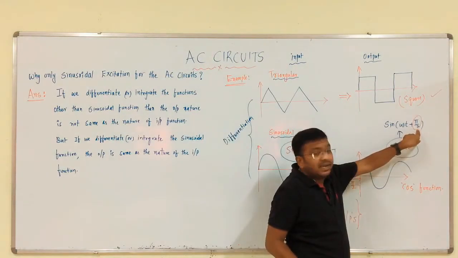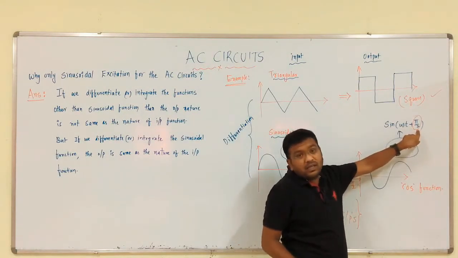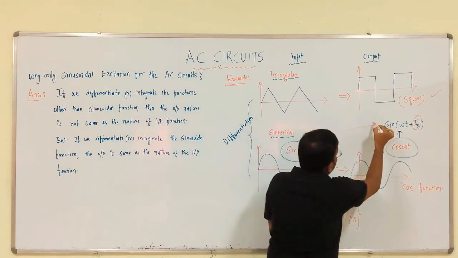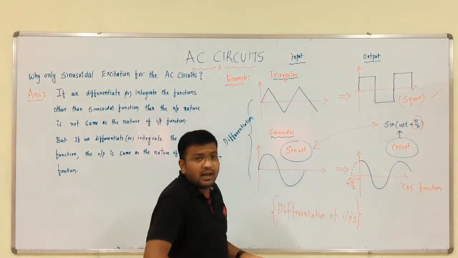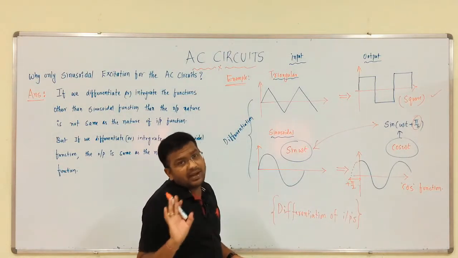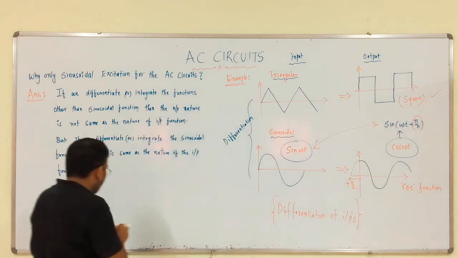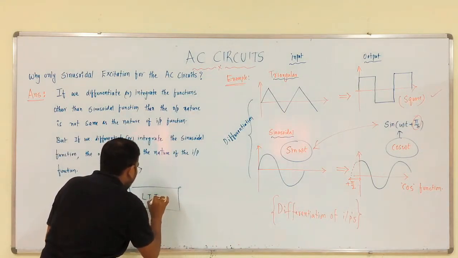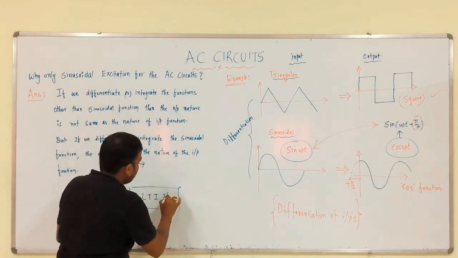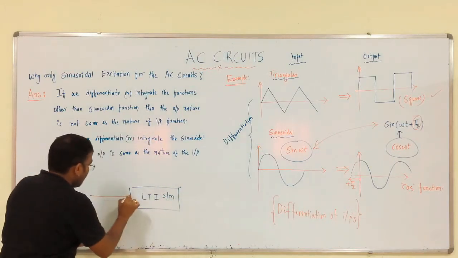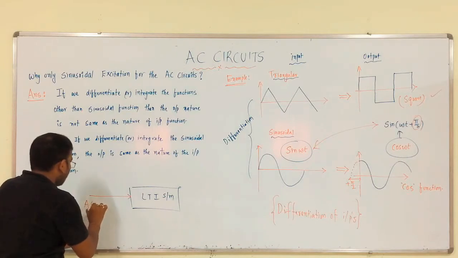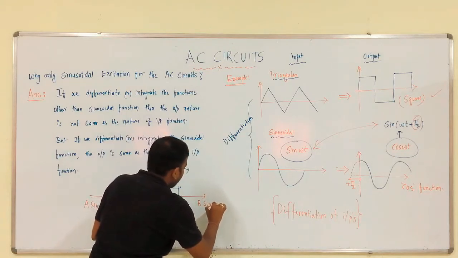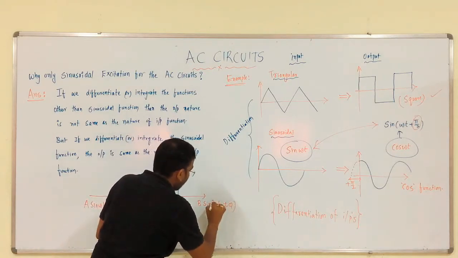We will discuss in detail what is this angle and what is this phase displacement. So, here we have sin omega t and again sin omega t plus pi by 2, both come under same nature. Now, we have clear idea, right. So, if we represent a linear time invariant system, the input is A sin omega t and the output is B sin omega t plus or minus phi.